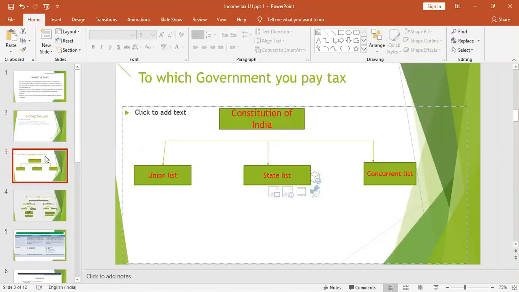This entry number 82 specifically states that we all pay income tax to the central government, and not to the state government. This is specified under entry number 82, where it states income tax other than tax on agricultural income. Next, under the Union List, you have another entry, number 83, that speaks about customs. We pay customs to the central government.